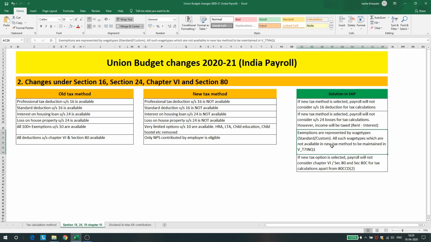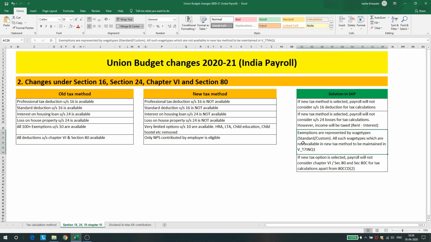This configuration will not be referred to if the employee is in the old tax method. So that rule remains the same. While maintaining this, SAP has given specific guidelines that you have to take opinion from the customer as well as their legal tax department to prepare a list of which exemptions have to be removed and which exemptions have to be kept for the new tax method. So we need to follow their guidelines.